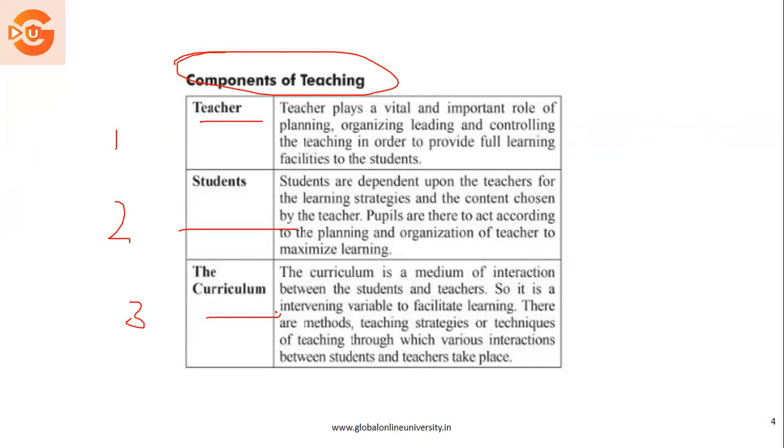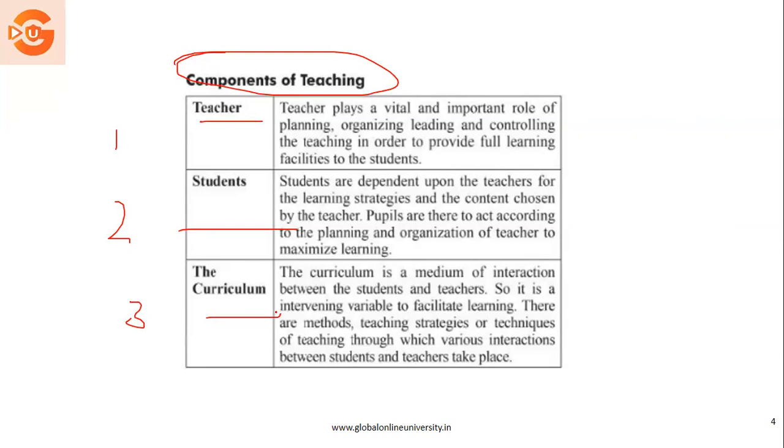At the same time, the role of a student: students are the dependent factor on the teachers. For example, they have to understand what has been taught and what has been conveyed to them. Without them, the process of teaching cannot be completed. So they are one of the most important components again.